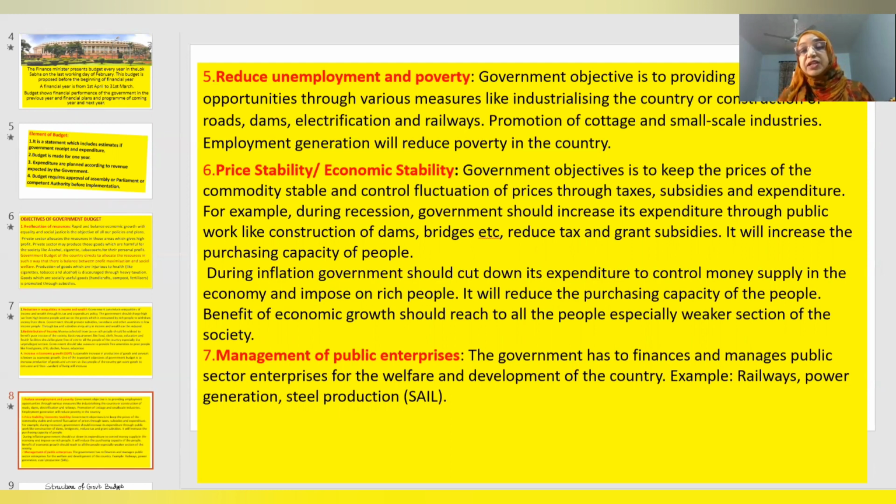But if it is inflation, then government should impose more tax and cut down its own expenditure also. Another important objective of government budget is management of public enterprises.